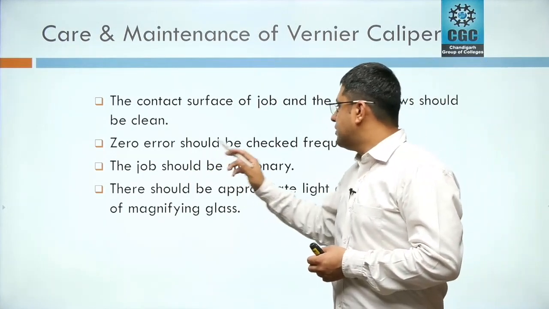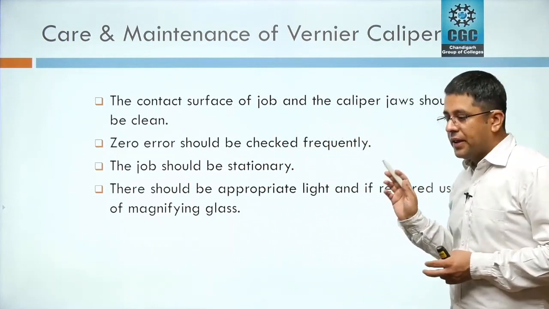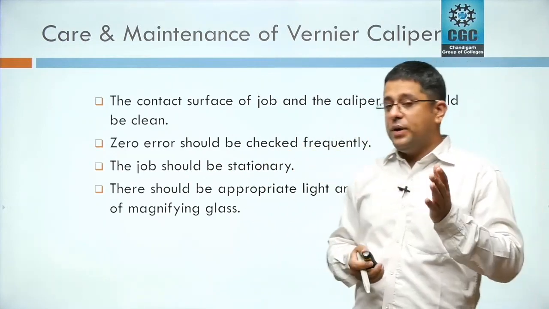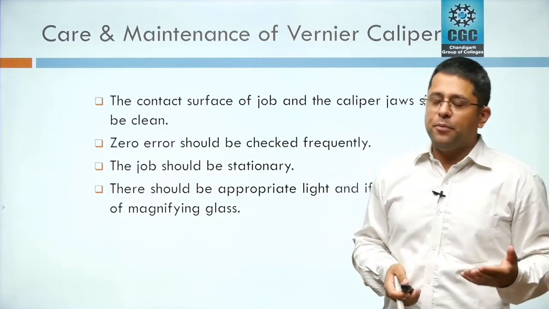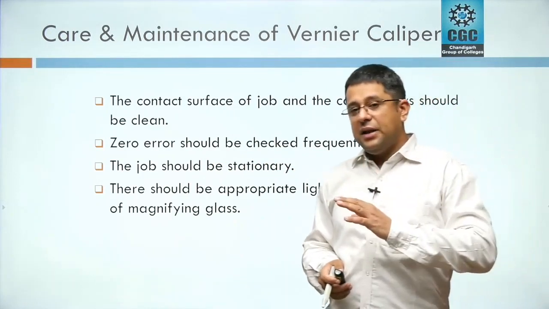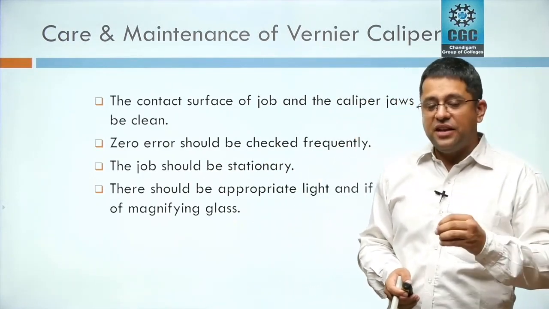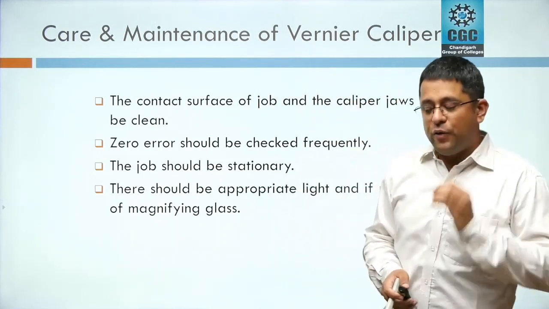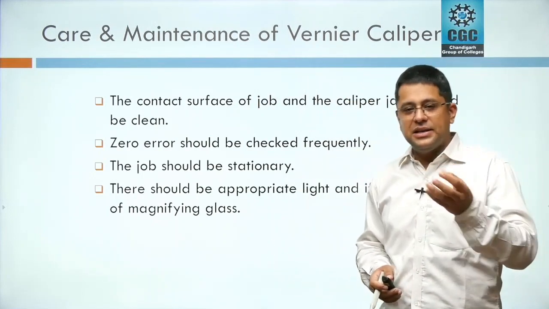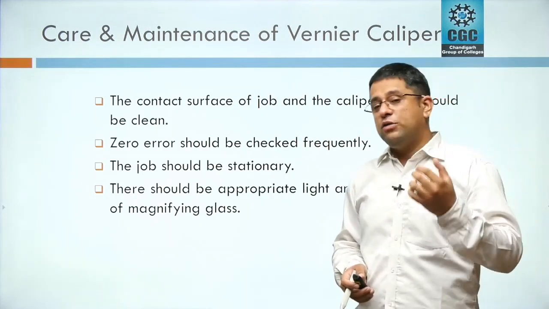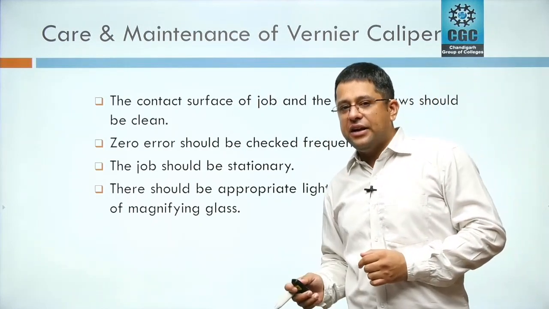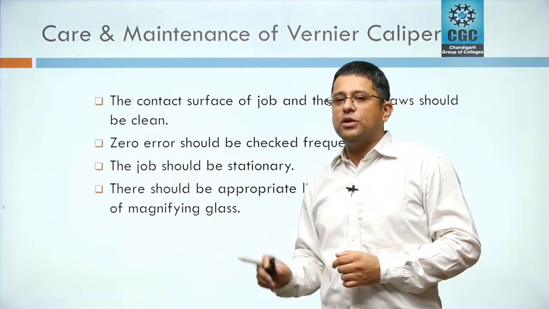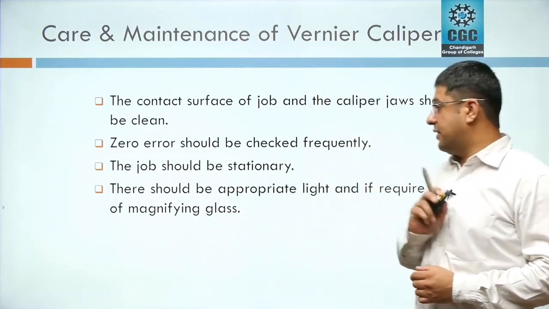Second is zero error should be checked frequently. Yes, these instruments need to be calibrated from time to time, but other than calibration, the user should check the instrument on a daily basis for zero error, to see whether there is any zero error. If there is an error, then get it calibrated. Otherwise, you need to find out that zero error and compensate for that error in each and every reading in order to find out the exact value or the exact reading.